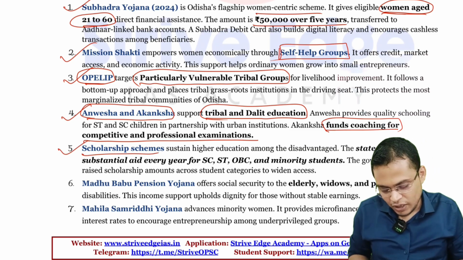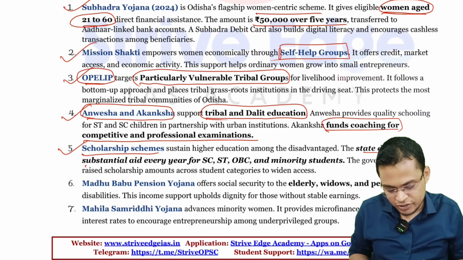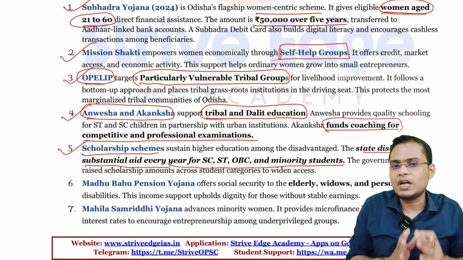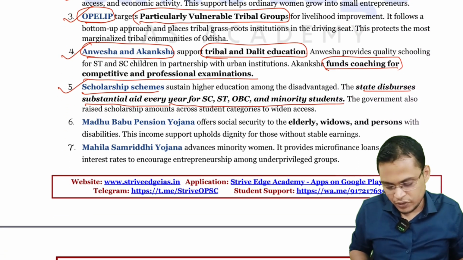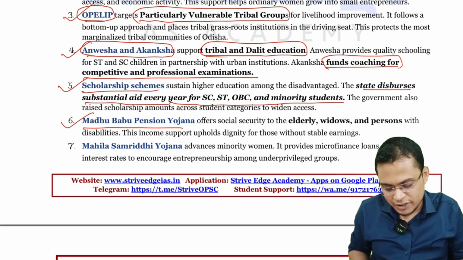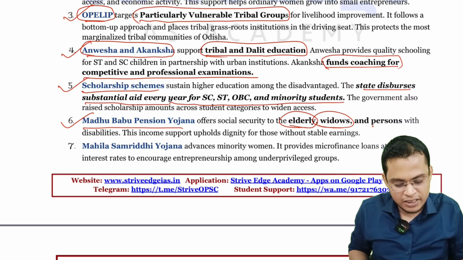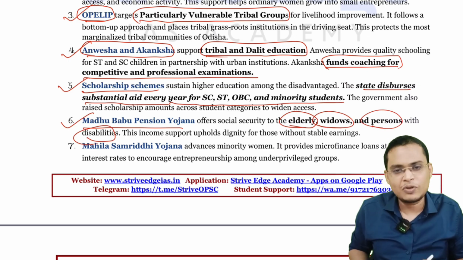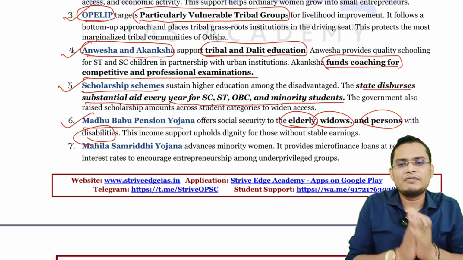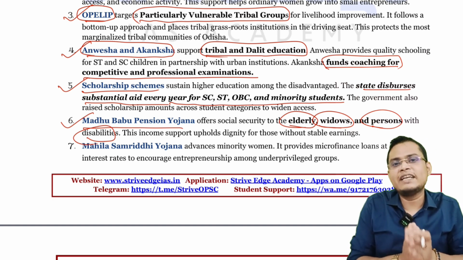Next you can see the scholarship scheme. They are providing state-disbursed substantial aid every year to SC, ST, OBC and minority students, so that they can pursue their education. Okay. Then Madhu Babu Pension Yojana. This pension is provided to the elderly, widows and persons with disability, so that they don't have to depend on their family and they can have a dignified life.